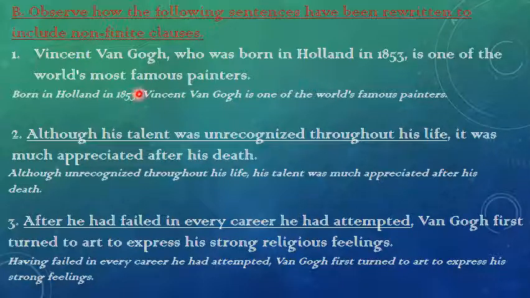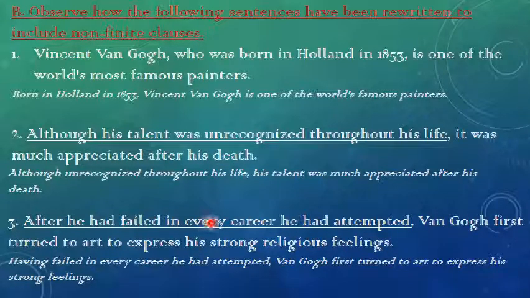So without this also, Vincent van Gogh is one of the world's famous painters makes sense, but it has no tense. So born in Holland is the non-finite clause. Although his talent was unrecognized throughout his life, it was much appreciated after his death. So, although unrecognized throughout his life, his talent was much appreciated after his death. But here, although unrecognized is the non-finite clause.